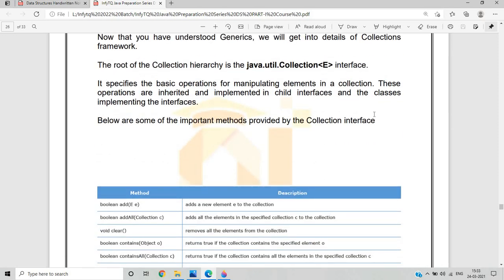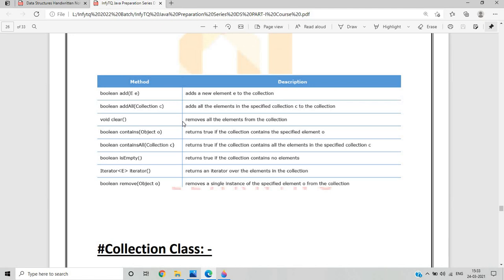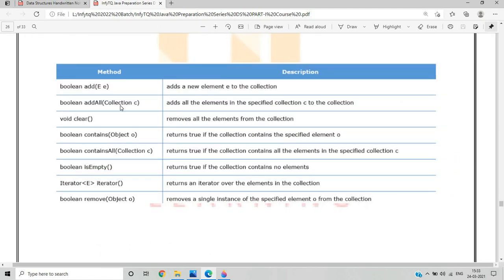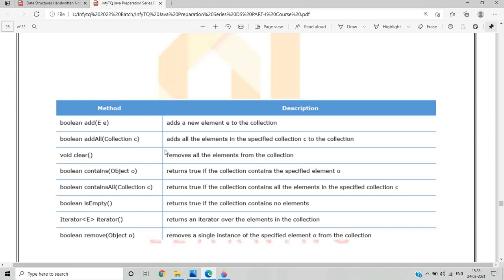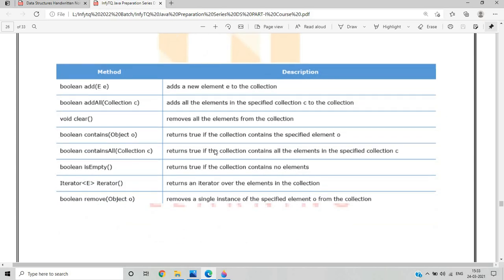It specifies the basic operations, and these are some basic methods used for the collection interface, like boolean add, which adds a new element E to the collection. This is the basic syntax. These are some particular methods given here; you can read from that. It is important to know them because in the exam some of these methods are asked.